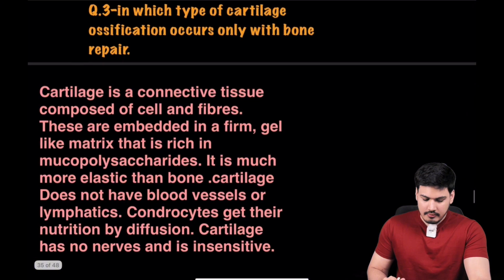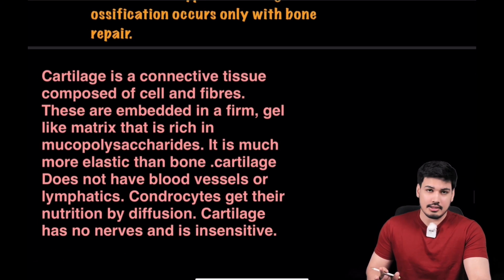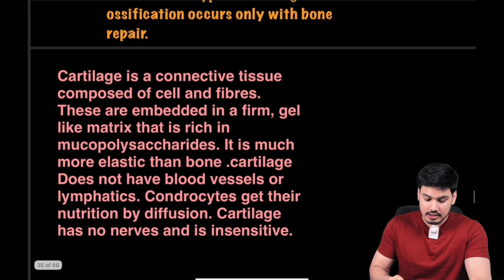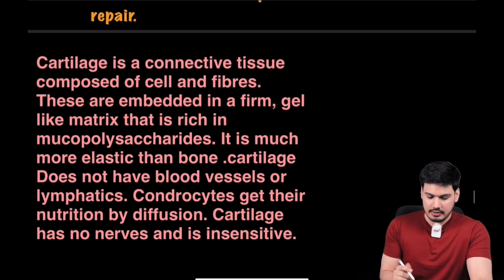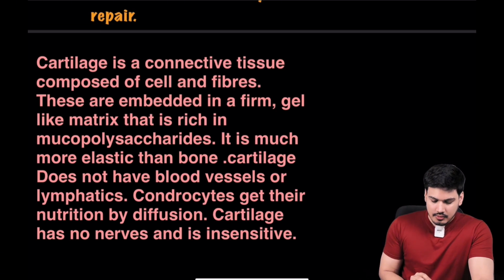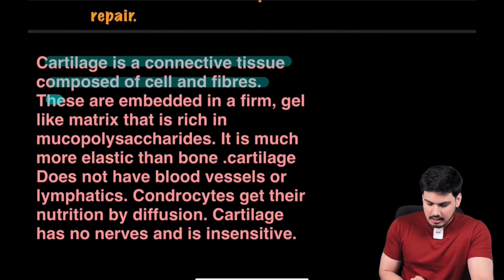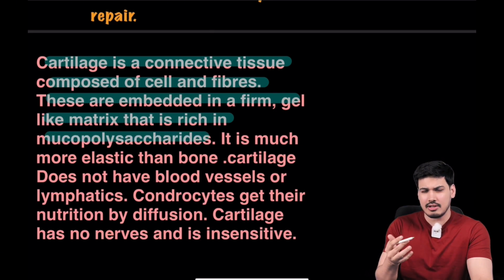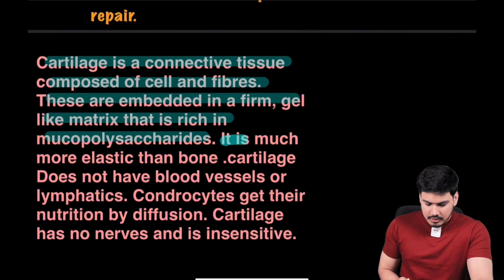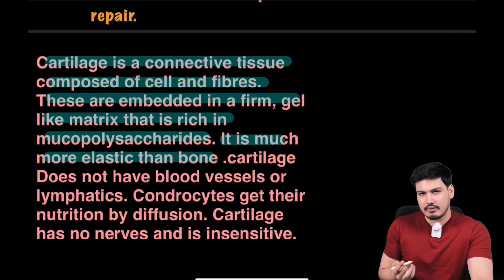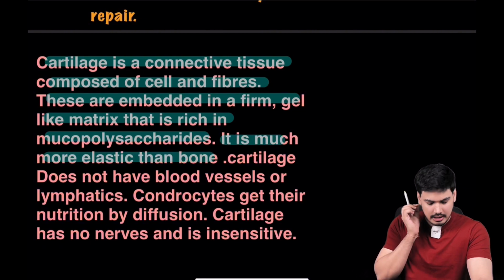So first we shall discuss what is cartilage, right? So let's see what literature has to say first, then we'll go ahead, okay. So first, literature. Cartilage is a connective tissue composed of cells and fibers. These are embedded in a firm gel-like matrix that is rich in mucopolysaccharides, okay fine. This is just bookish language. Just go through this once and then we'll understand the concept. It is much more elastic than bone. Obviously we know this, it is much more elastic than bone, right?